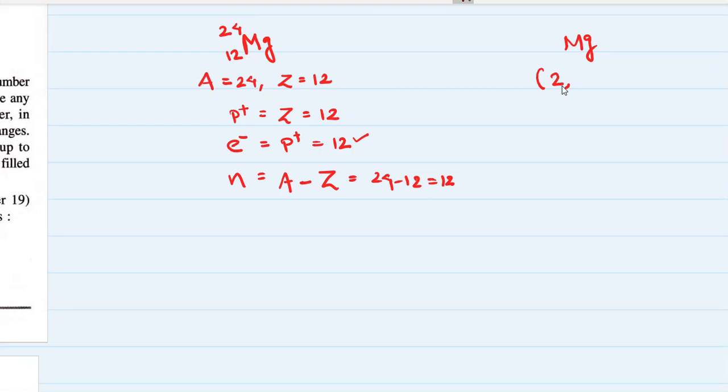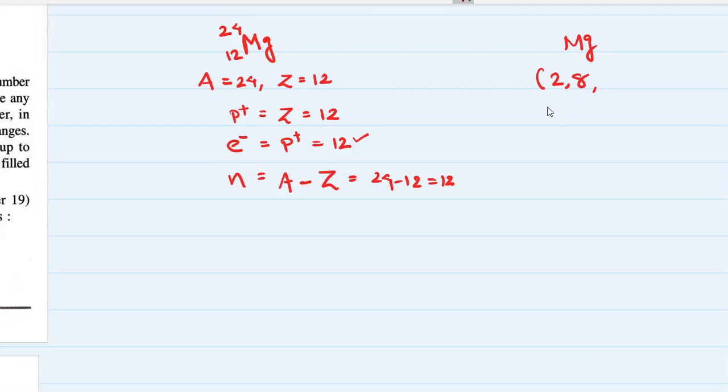In the second shell, out of 12 electrons, we have already distributed 2, so remaining 10. In the second shell, the formula 2n square says that there can be a maximum of 8 electrons. Let's put 8 electrons. We have 10 left, so out of 10, 8 I put in the second shell. So I have already filled the first two shells completely.